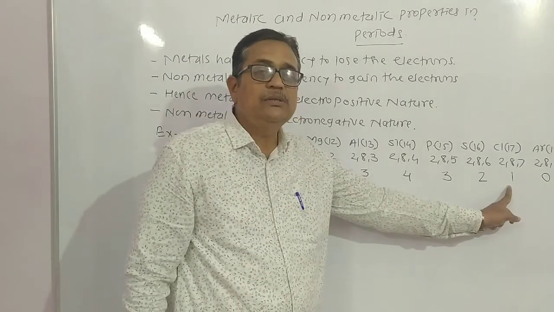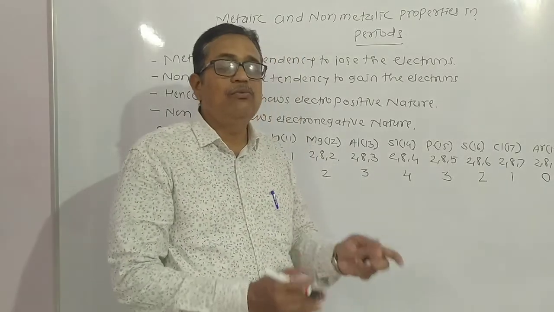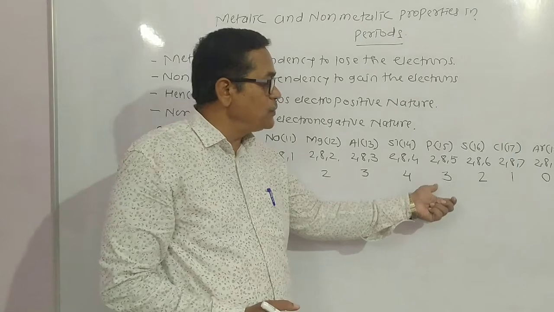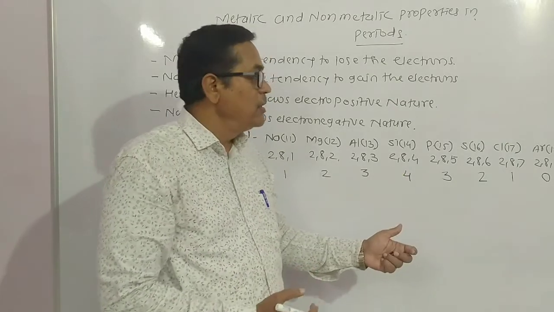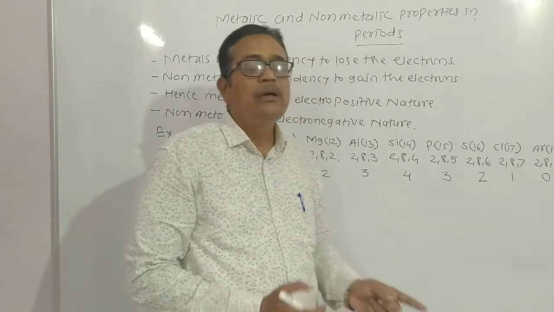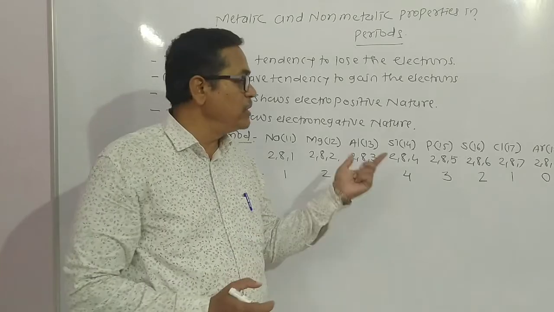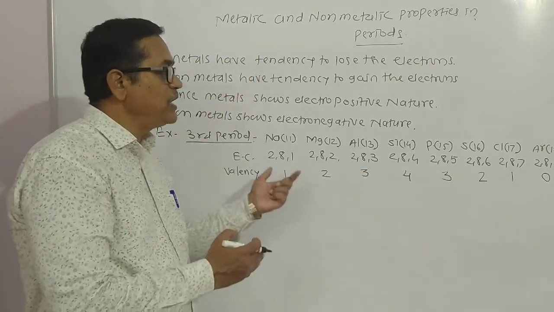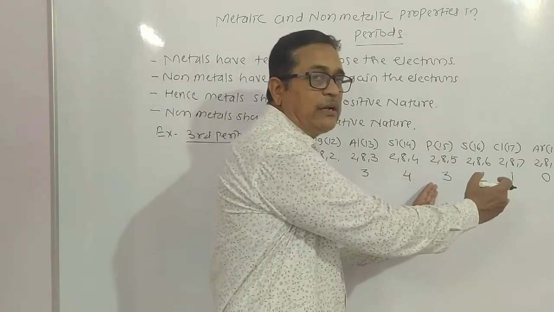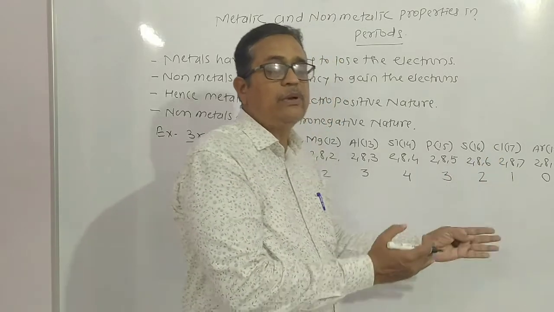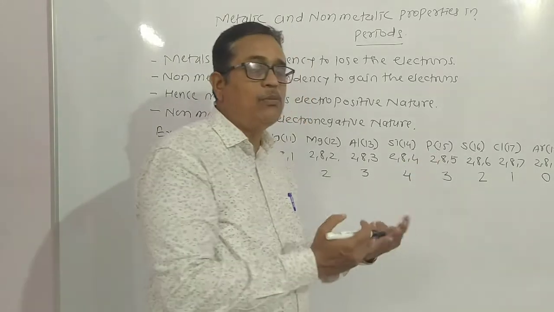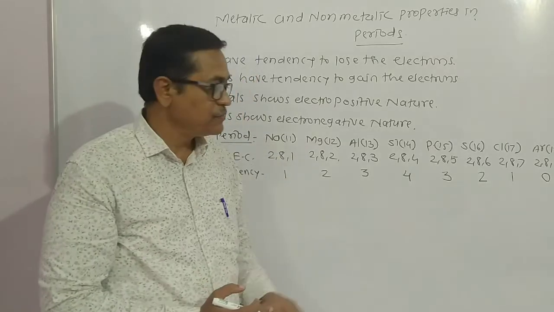Here non-metals have tendency to gain the electron. Chlorine gain one electron very easily as compared to phosphorus. Phosphorus take more time to gain the 3 electron because attraction between outermost orbit 7 electron and nucleus is greater in chlorine. Hence chlorine is most electronegative in this period and sodium is most electropositive in this period. Hence non-metallic properties increases from left to right in period. Chlorine is strong non-metal because it can gain the 1 electron easily, and phosphorus is weak non-metal. It's taken more time to gain the 3 electron here.